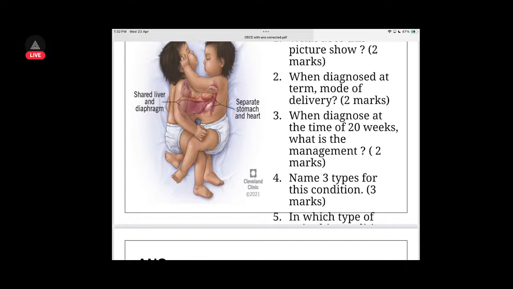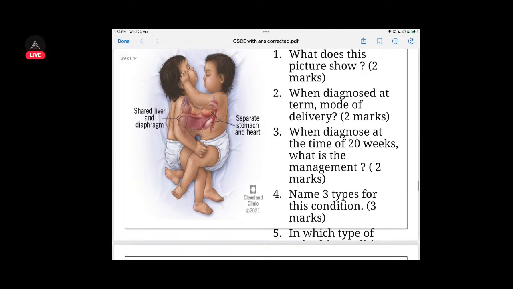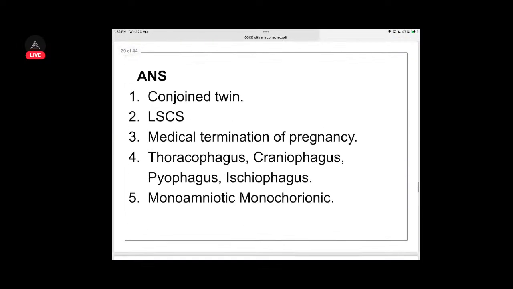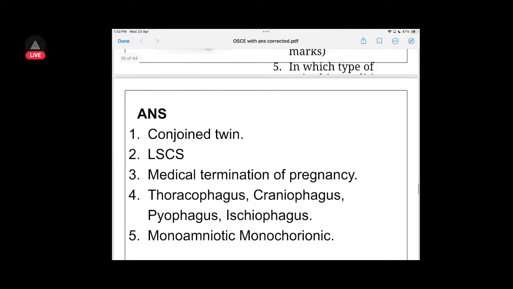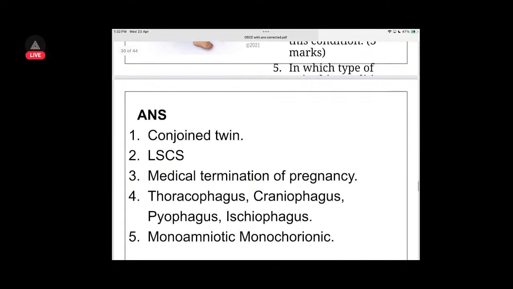Three types of this condition: adherence at the head, adherence at the chest, adherence at the bottom. But in which type of, I don't know, monoamniotic, monochorionic is this? So this is a conjoined twin. You do LSCS, medical termination of pregnancy, you do.